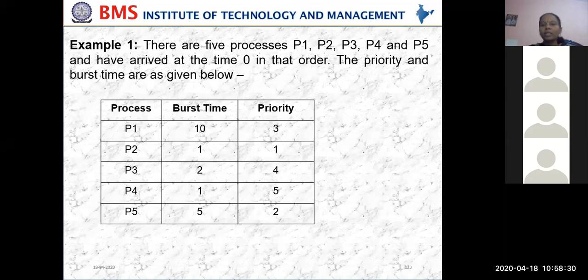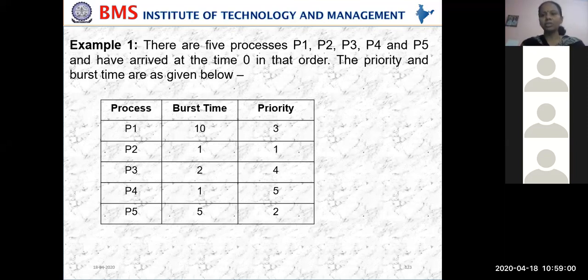Now you can see, how many processes are there in this example? There are 5 processes. Along with that, they have given 2 columns here. All have arrived at time 0. So we are assuming all of these arrived at the same time, in that order. P1 first, then P2, P3, the order is maintained, and the priorities are also given, and the burst times are given as below.